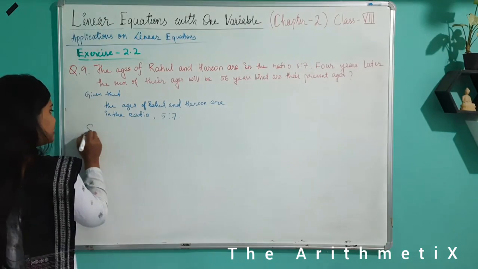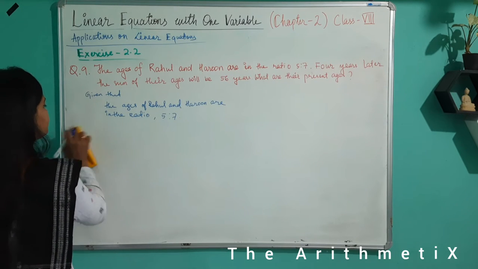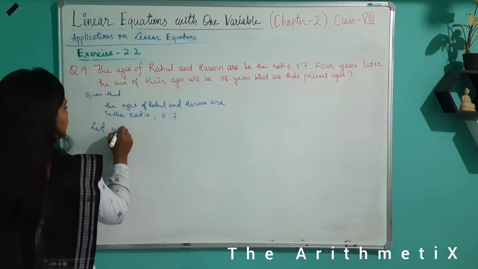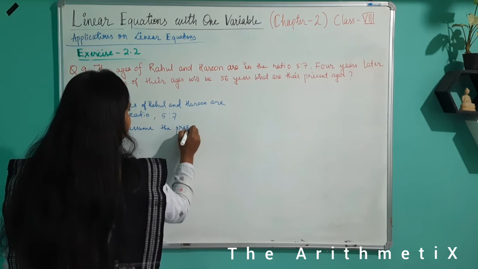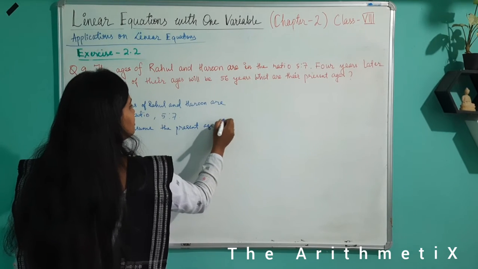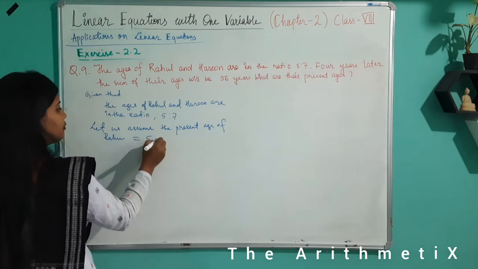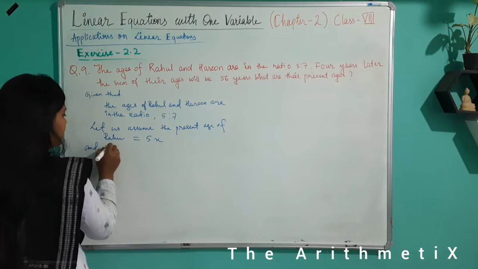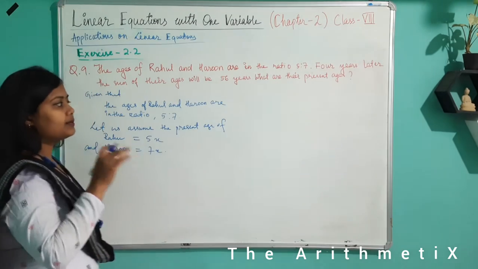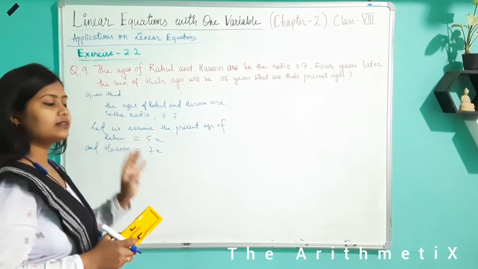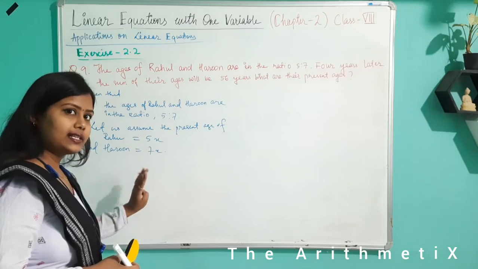So let us assume the present age of Rahul is 5x and Harun is 7x. Just remember one thing, whenever a ratio is given as information in an equation question, you need to take it as x like this.